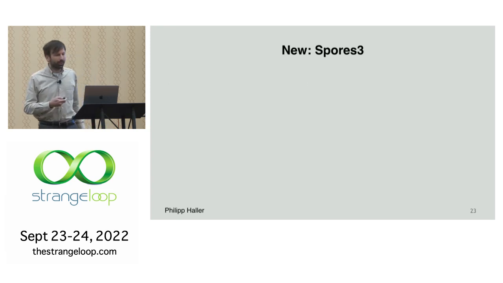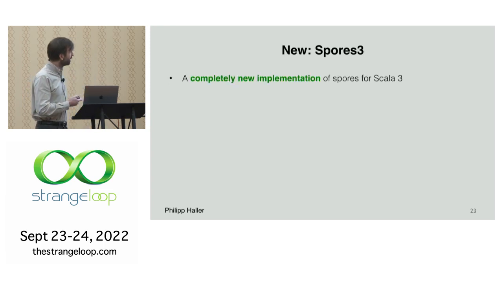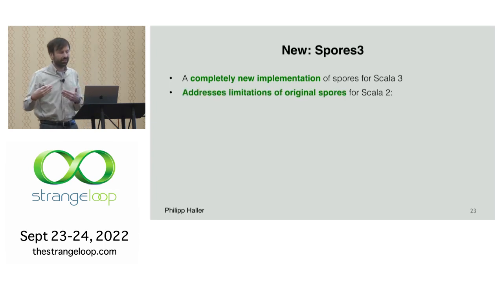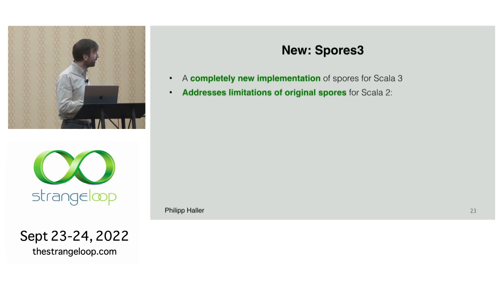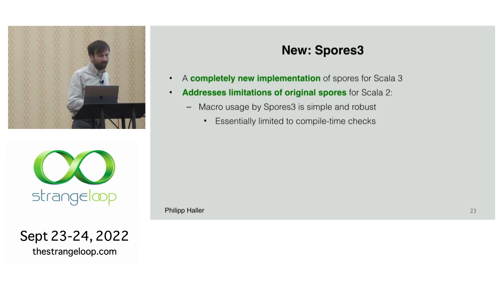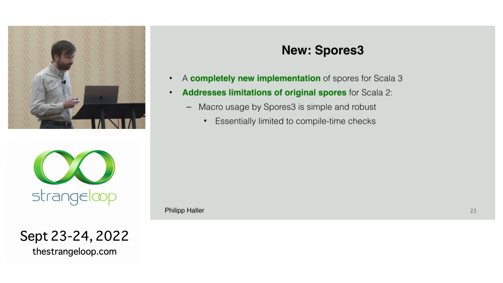Right, so then what's new in Spores 3? That's essentially a completely new implementation of Spores for Scala 3, and it tries to address some limitations that the original Spores for Scala 2 had. One aspect is that we try to limit the use of macros to essentially compile time checks. So we're not doing a lot of code generation, because that caused some issues with the earlier implementation.